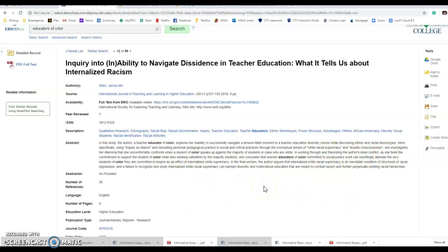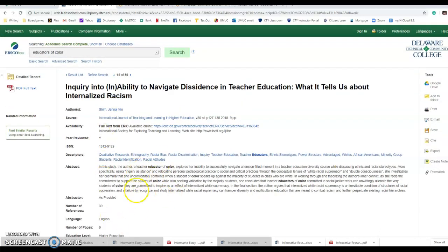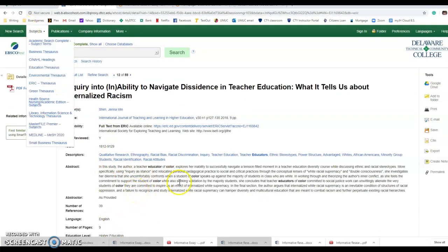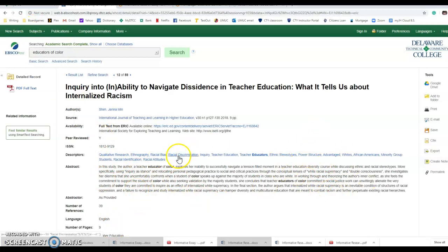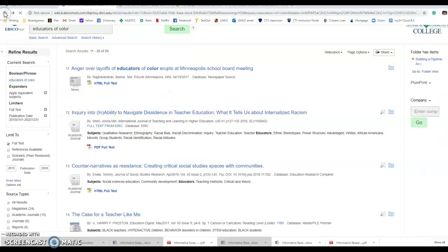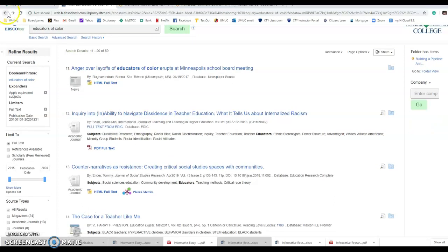existing racial hierarchies. So if you're ever reading an abstract and you're like, I'm finding this really overwhelming, that might be an idea that you don't want to dive into this particular article. But if you want to take it on, go for it.